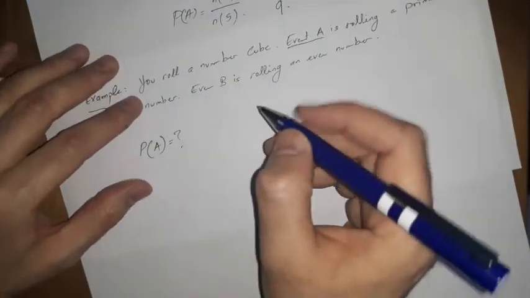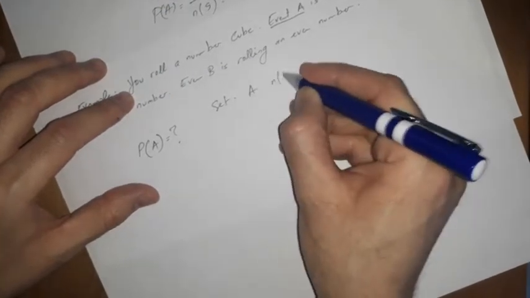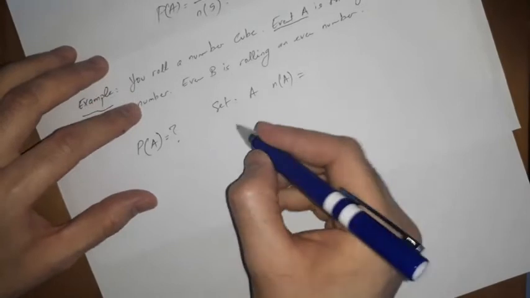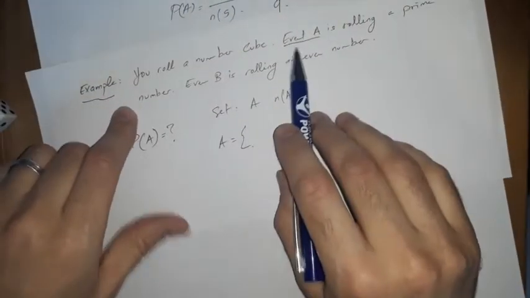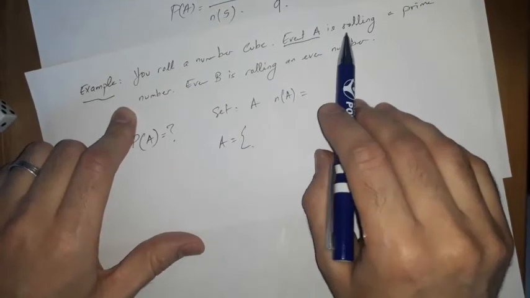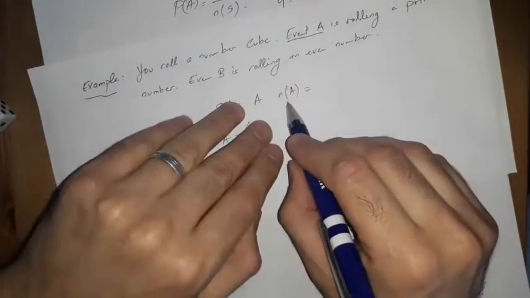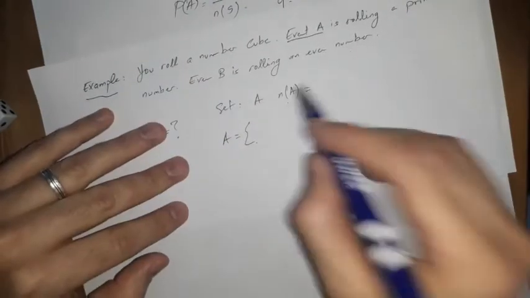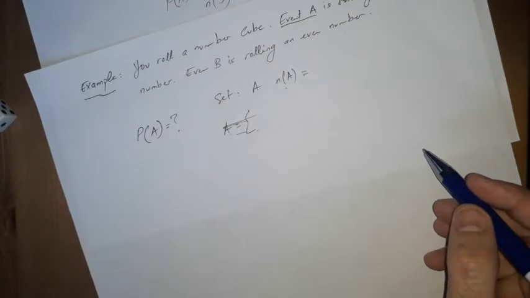So let's talk about the set A. What is the set A, by the way? A is rolling a prime number, so all prime numbers. But before talking about set A, it's better to start with the sample space, or universal set.